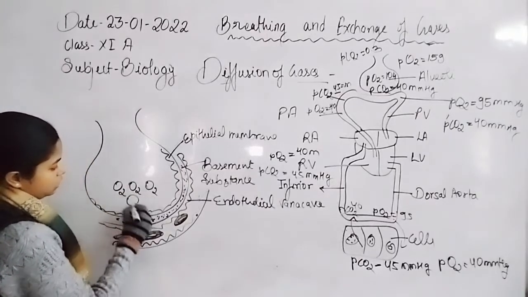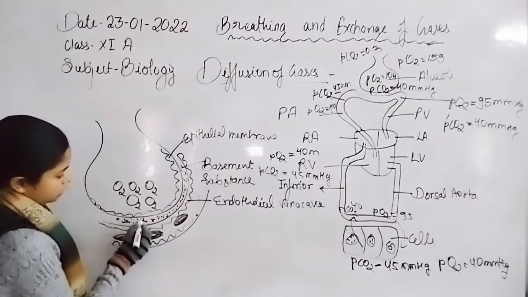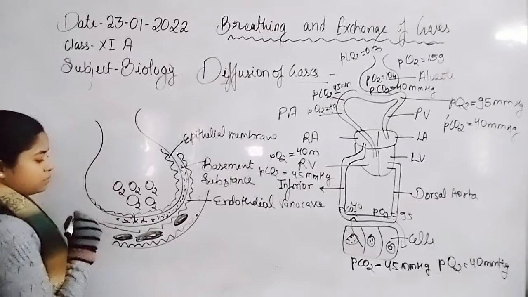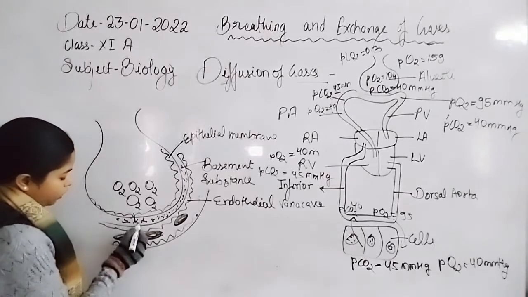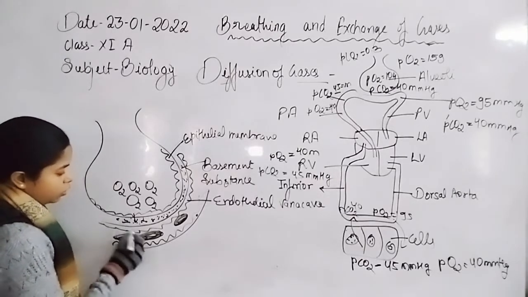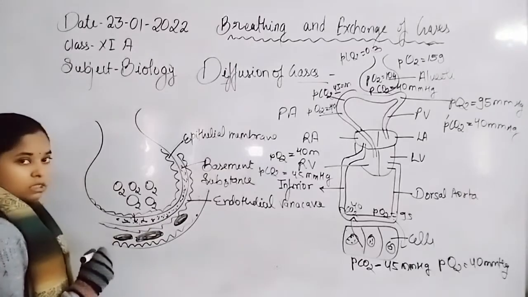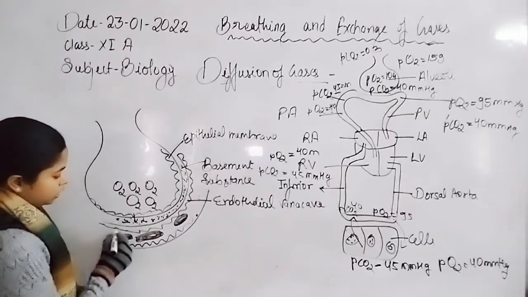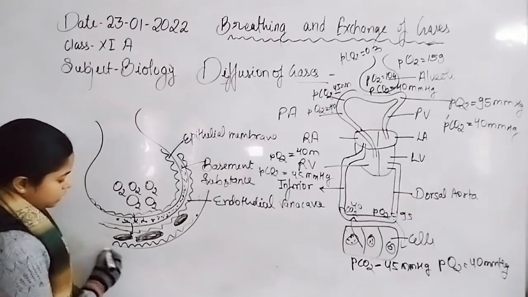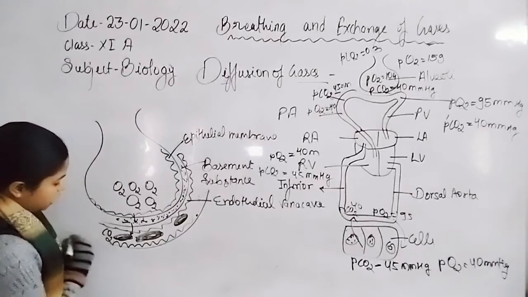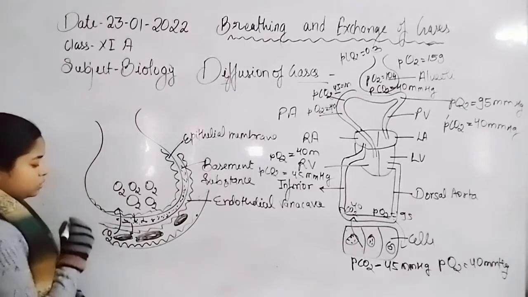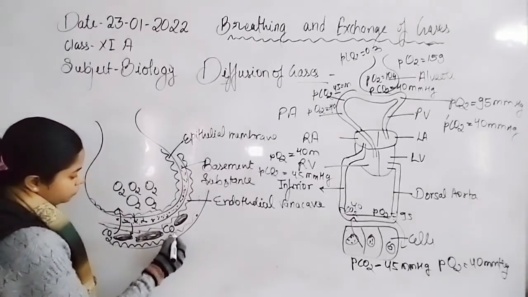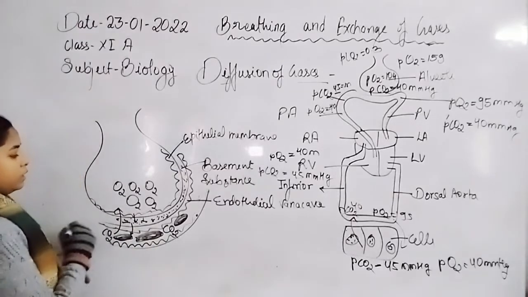That is, oxygen is more. So oxygen diffuses through the membrane into the basement substance, and from the basement substance it diffuses further, because these are formed by squamous epithelial cells. That's why through the endothelial membrane it can easily diffuse. Now here is more carbon dioxide. So carbon dioxide also diffuses through the basement substance into the lung alveoli.